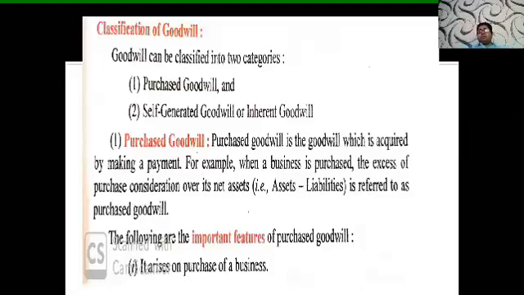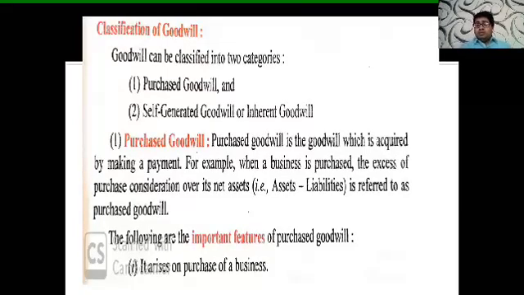Classification of the goodwill. First of all, I would like you to know what the classification of goodwill is. Goodwill is classified into two types, that is the purchased goodwill and the self-generated goodwill. First of all, I would like to explain purchased goodwill. As the word suggests, purchase means we have paid something for purchasing that goodwill.